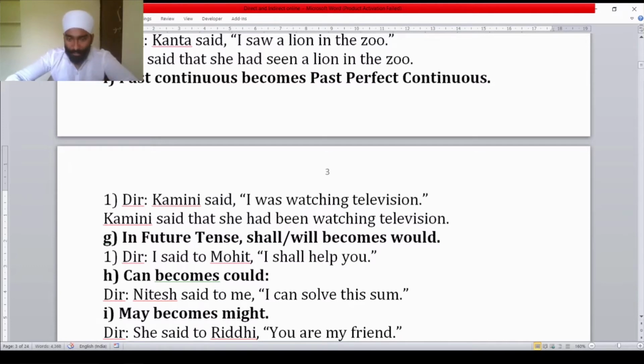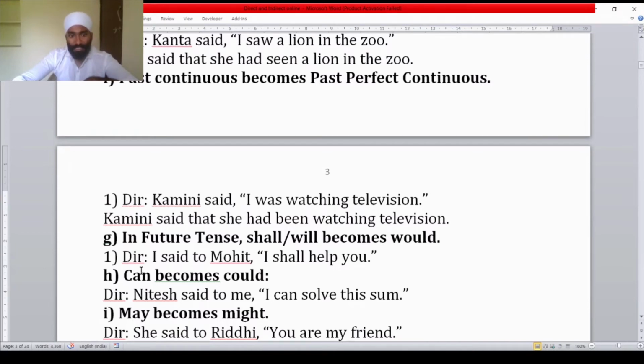Here was plus verb ing is the formula for past continuous tense. Now we are changing past continuous into past perfect continuous tense. So had been verb ing is the structure for past perfect continuous tense.